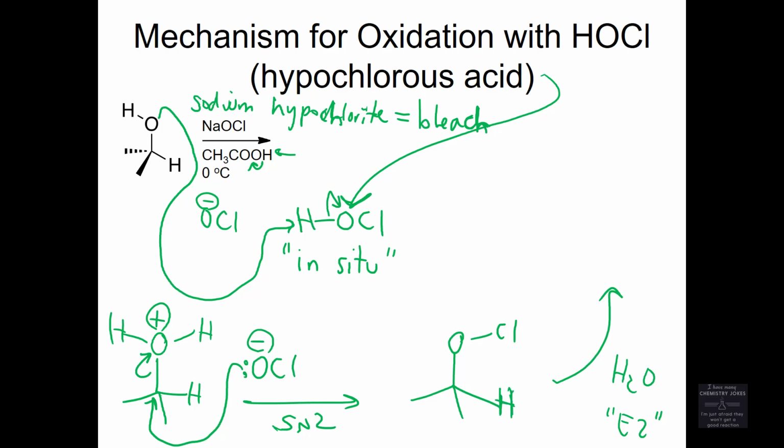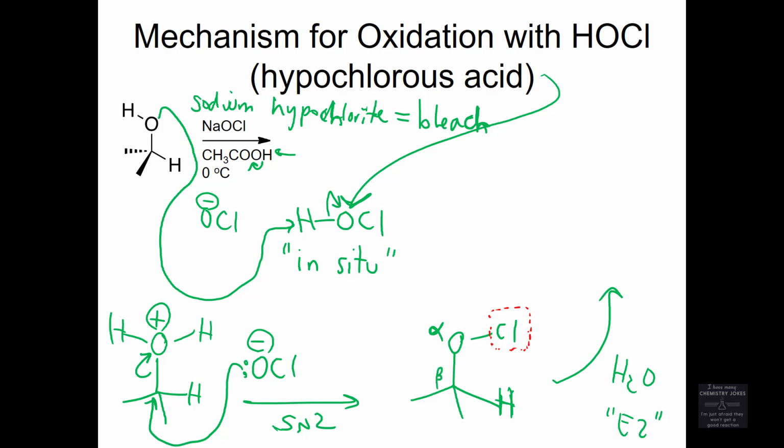What we normally think of as E2 is that the carbon that has the leaving group is alpha. Well, this time, alpha is the oxygen, because my leaving group is going to be my Cl. Cl is my leaving group, just like it has been in some other things. And the leaving group is always connected to the alpha carbon. So, yeah, alpha is oxygen this time instead of carbon.